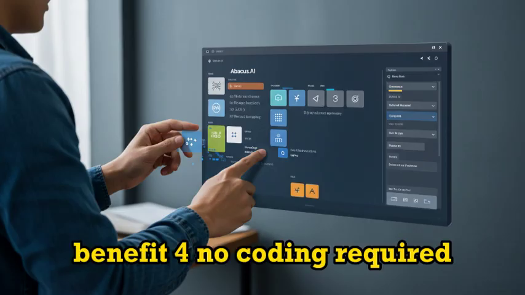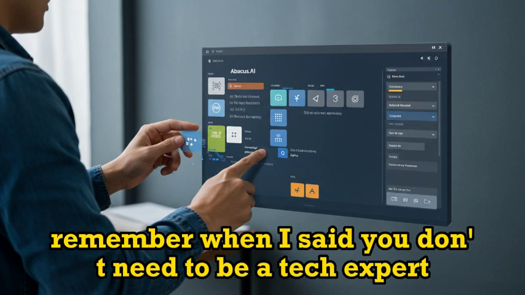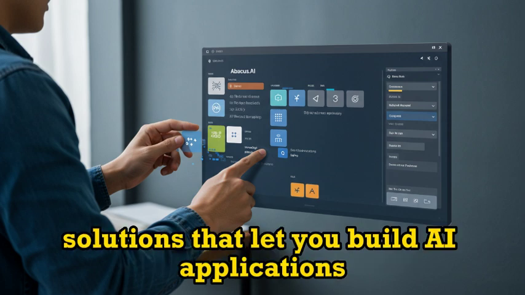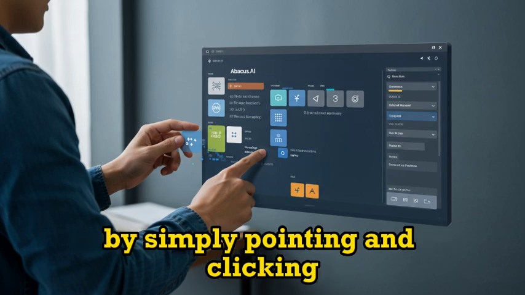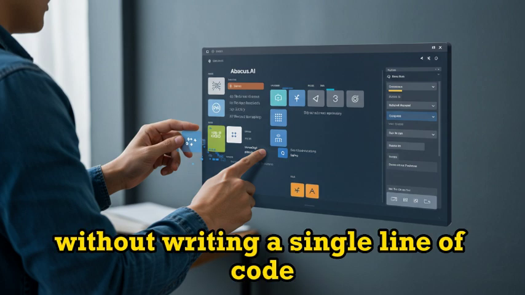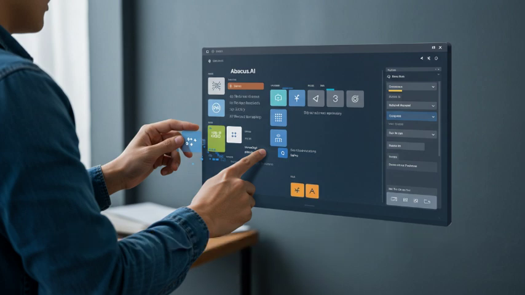Benefit 4. No coding required. Remember when I said you don't need to be a tech expert? AbascusAI has no-code solutions that let you build AI applications by simply pointing and clicking. You can create powerful abilities without writing a single line of code.